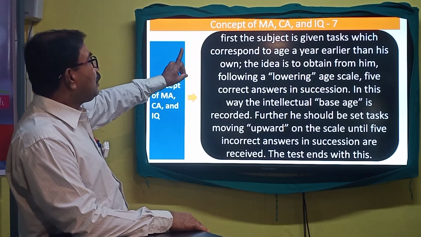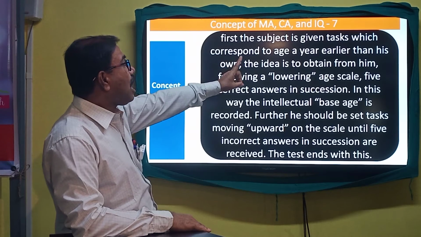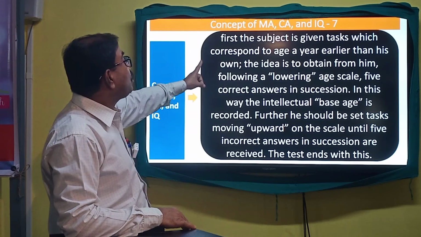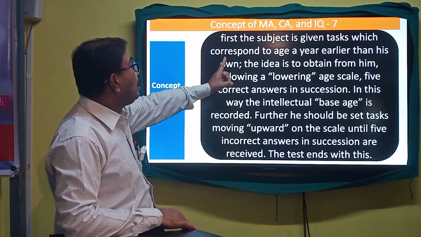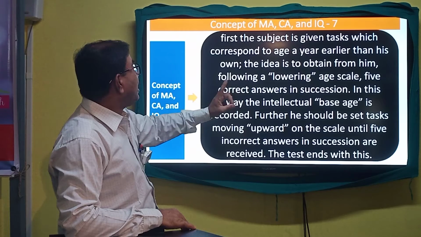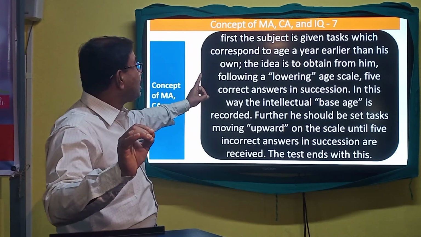First, the subject is given a task, activity or activities which correspond to an age a year earlier than his own chronological age.